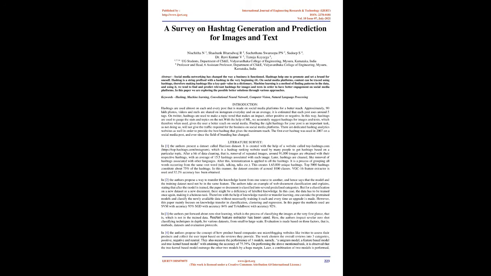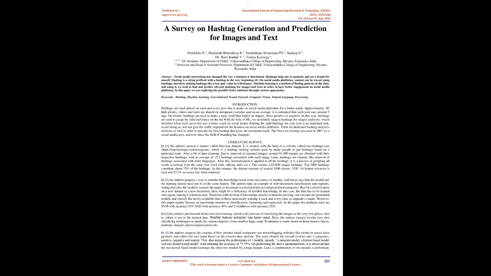Literature survey. In [1], the authors present a dataset called the Harrison Dataset. It is created with the help of a website called top-hashtags.com, which is a hashtag ranking website used by many people to get hashtags based on a particular topic. After a bit of data cleaning, that is, removal of repeated images, around 91,000 images are obtained with their respective hashtags, with an average of 15.5 hashtags associated with each image.